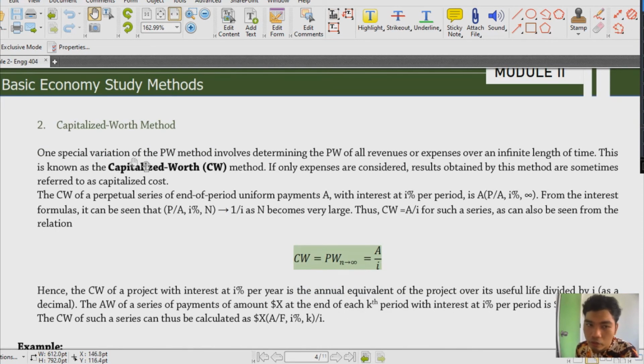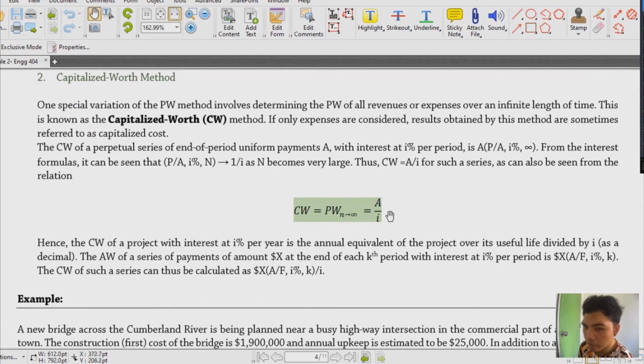Sabi dito, one special variation of the PW method involves determining the PW of all revenues or expenses over an infinite length of time. This is known as the capitalized worth method. If only expenses are considered, results obtained by this method are sometimes referred to as the capitalized cost. So nga yung sinasabi ko kanina before. And then we usually have this PW approaching, yung N natin approaching to infinity. And lastly, we have this A over i. Usually yun yung naging formula natin for perpetuity, diba?